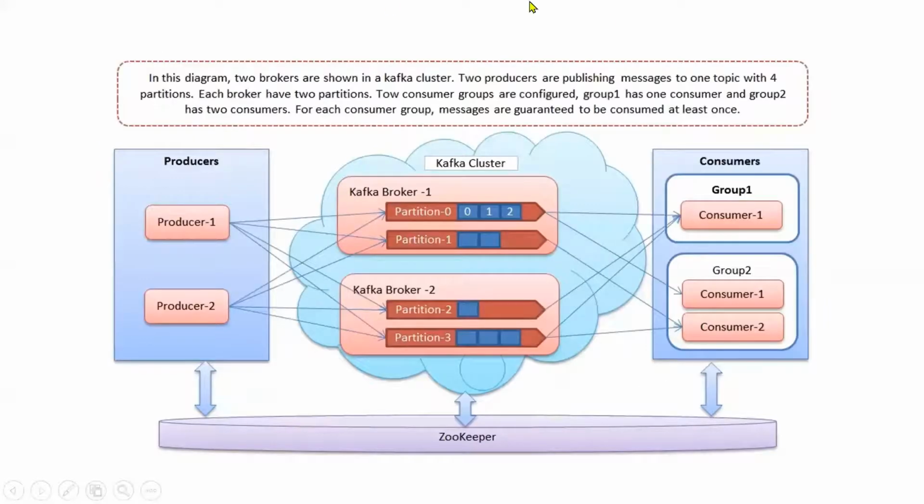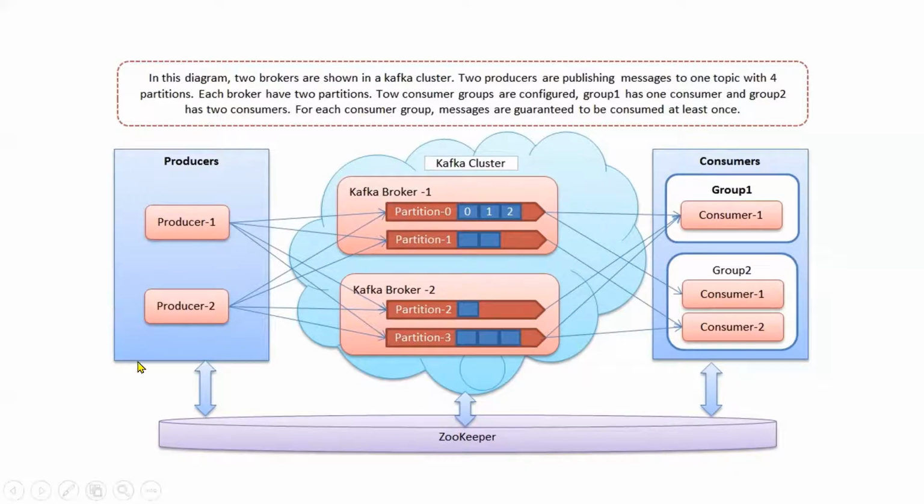Then you can see the bigger architecture of Kafka. In the Kafka cluster, we have more than one broker, and the topic has partitions. Those partitions are spread across the brokers. And this Kafka cluster runs on top of Zookeeper. Normally, whenever we want to start Kafka, first we need to start Zookeeper. Zookeeper is where all the Kafka broker information and metadata are stored; it is a distributed configuration management system.